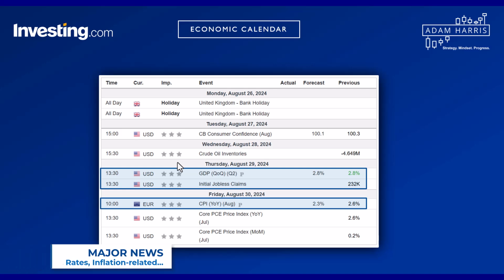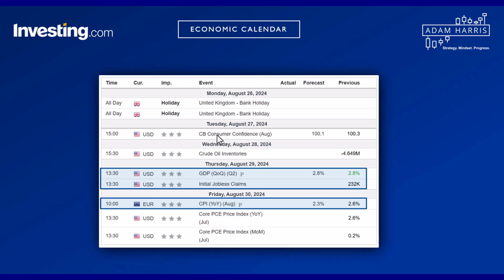Next up on Tuesday, we've got the CB Consumer Confidence. My expectation is that there will be some volatility around the US dollar, and the forecast is 100.1. This is slightly down from 100.3, so I want to watch for any significant deviations, which could then impact equities and the US dollar.